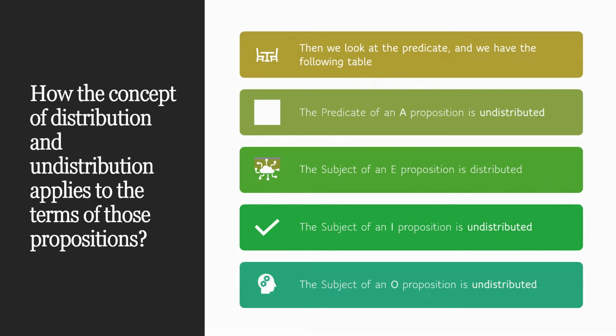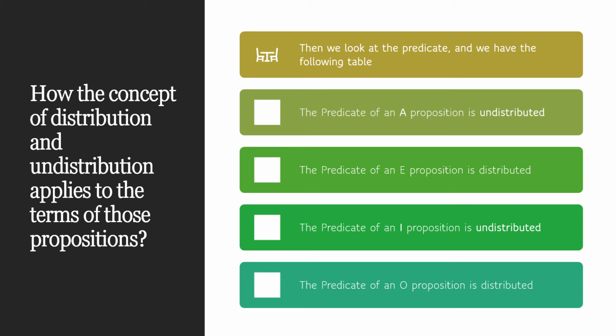And consequently, we look at the predicate of the proposition, and we see that the predicate of an A proposition is undistributed. The predicate of an E proposition is distributed. The predicate of an I proposition is undistributed. The predicate of an O proposition is distributed.